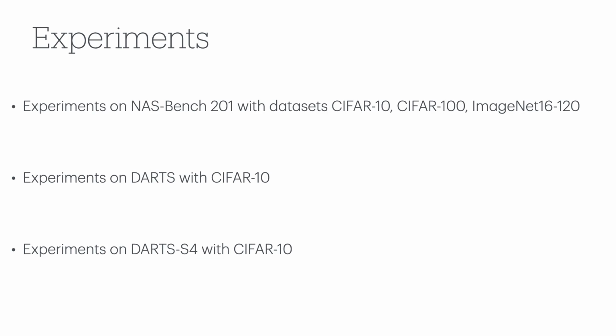Next, we give a brief about the experiments that we performed. Experiments were mainly on the NAS Bench 201 search space with datasets CIFAR10, CIFAR100, ImageNet 16-120. Experiments were also performed on other search spaces like DARTS S4 with the CIFAR10 dataset.